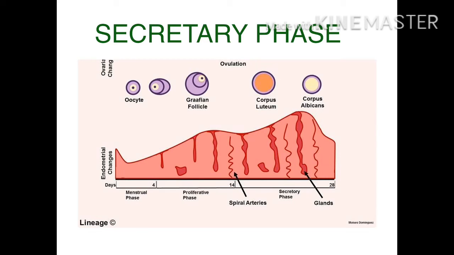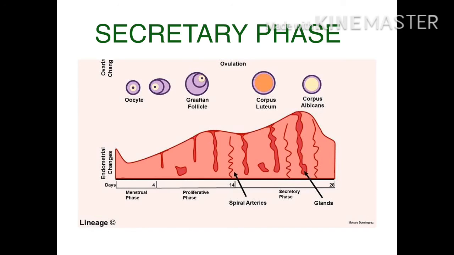In this phase, the corpus luteum produces which hormone? Progesterone. This progesterone makes the endometrium, the inner lining of the uterus, get ready for implantation by increasing the blood flow and uterine secretion, and it also reduces the contractility of the smooth muscle in the uterus.